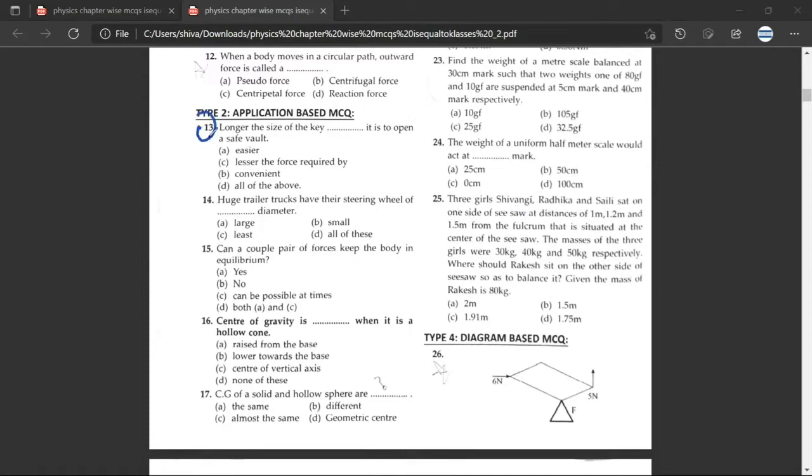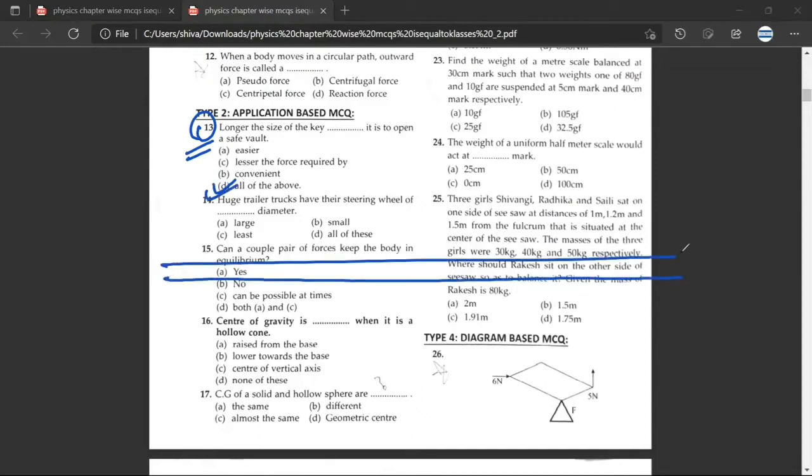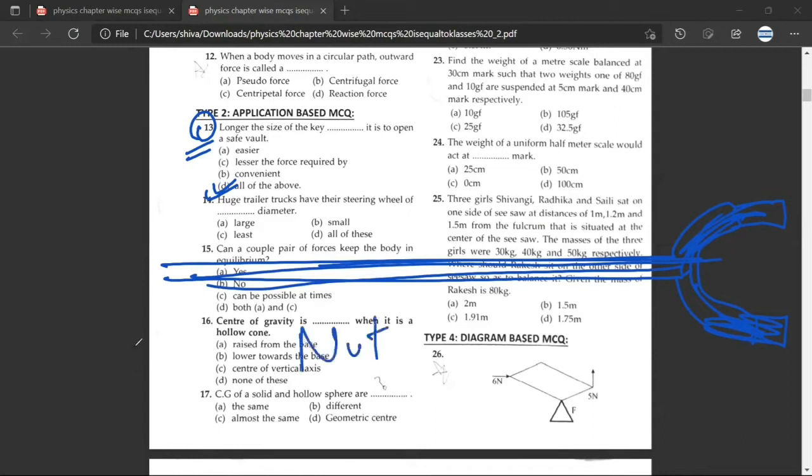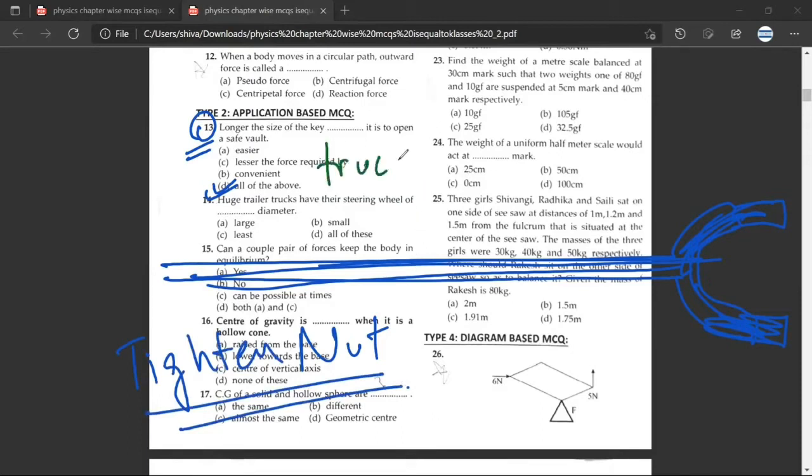Okay. Question number 13. Longer the size of the key, D. Shabash. For a simple reason that basically you can understand it like this: if you have a sort of a wrench like this, let us assume this is a rough diagram of it, this is used to tighten nuts. So for example, you can have two examples. One is a truck driver and the other is a watch mechanic. Have you understood? Yes, sir.